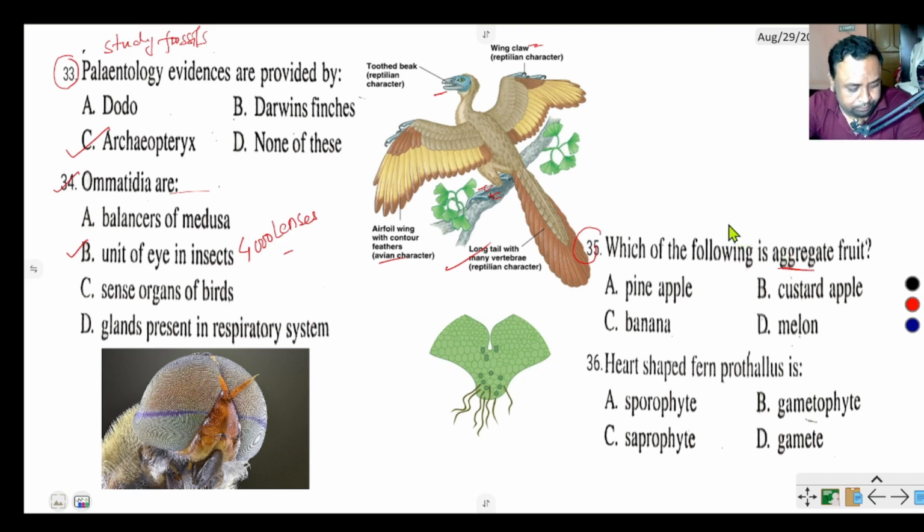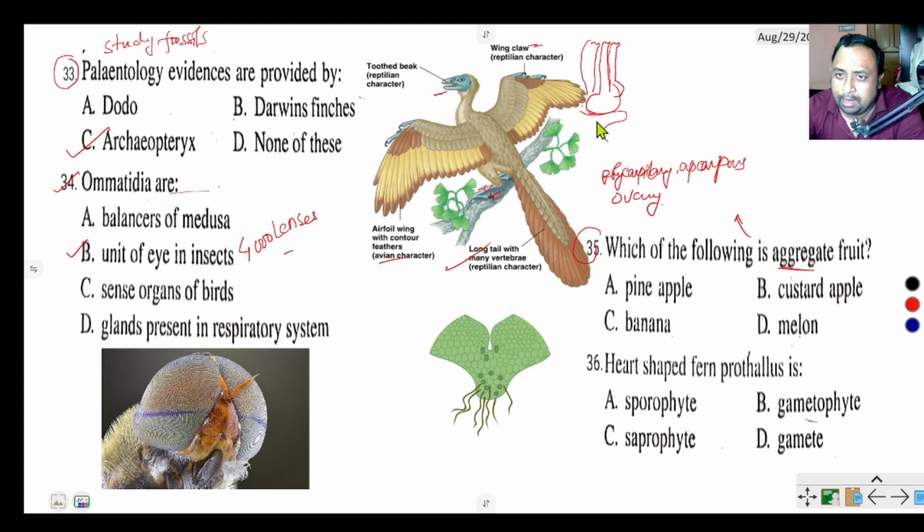Aggregate fruit develops from a polycarpellary apocarpous ovary, meaning the carpels are free from each other, not joined, and seeds develop from each carpel.